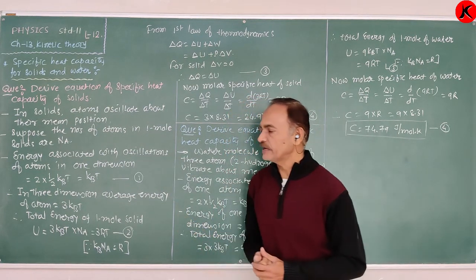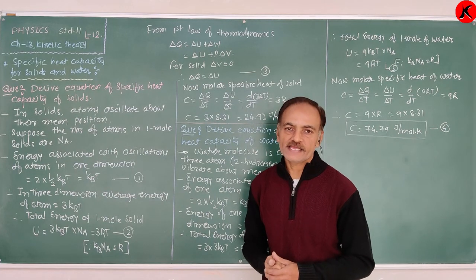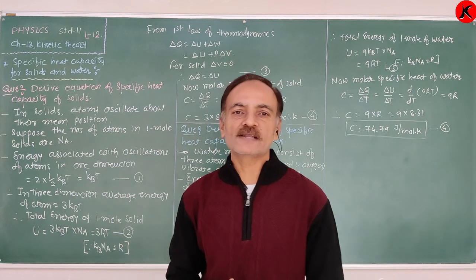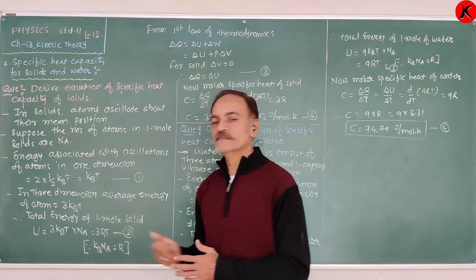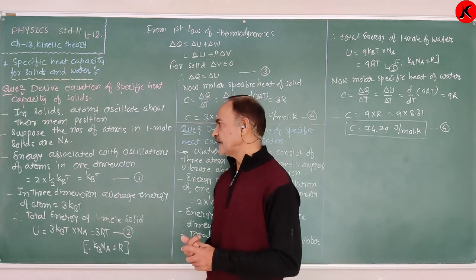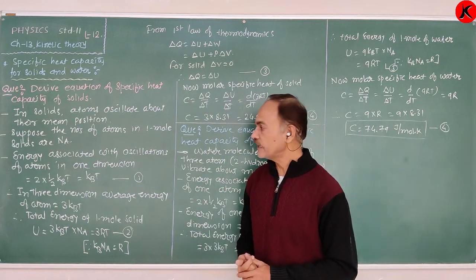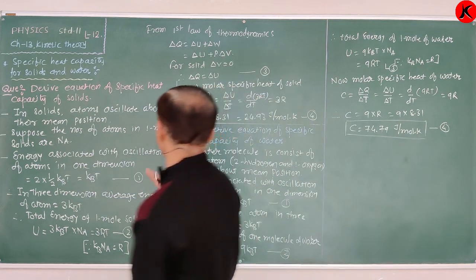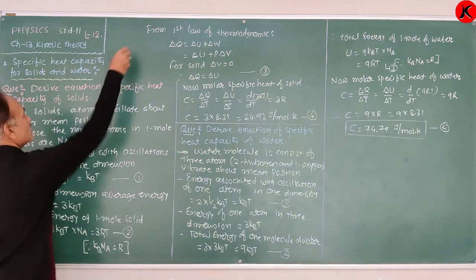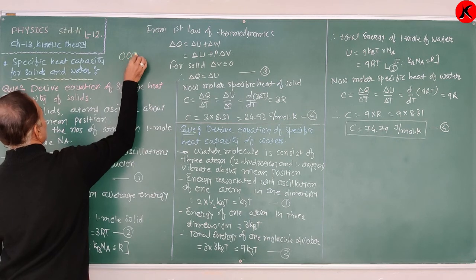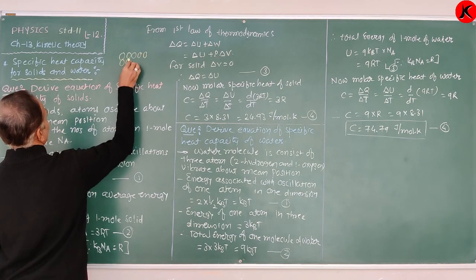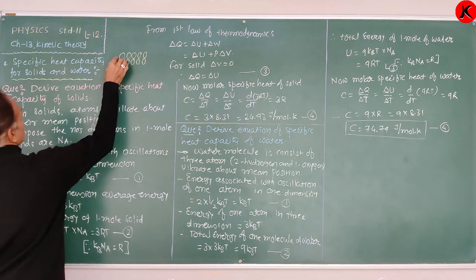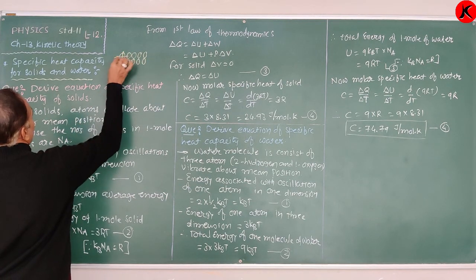Suppose the number of atoms in one mole of solid is Na. We assume that in one mole of solid, the number of atoms is equal to the Avogadro number Na. And consider the energy associated with oscillation of an atom in one dimension. So the molecule of the solid can perform oscillation about its mean position only, in this way.